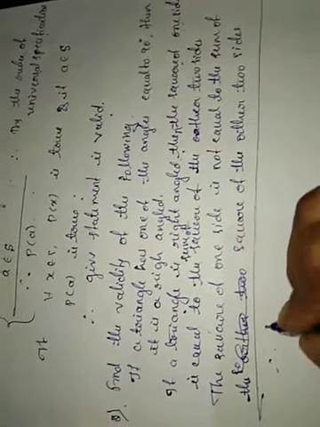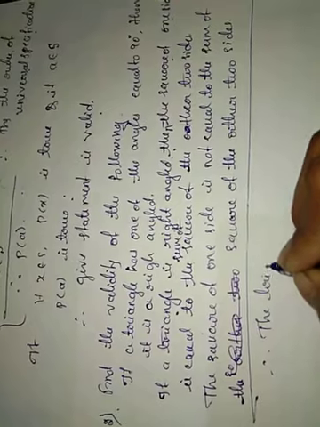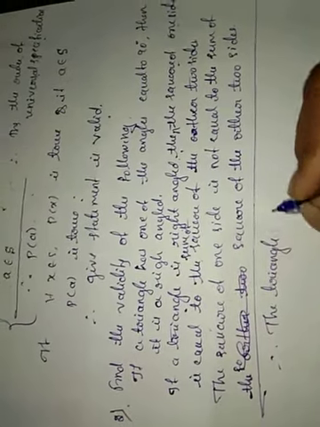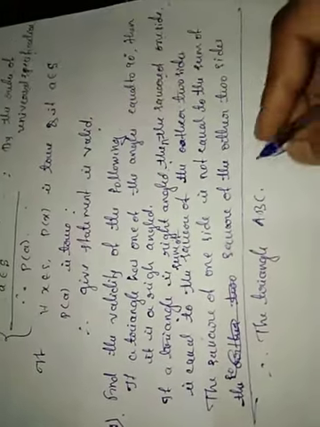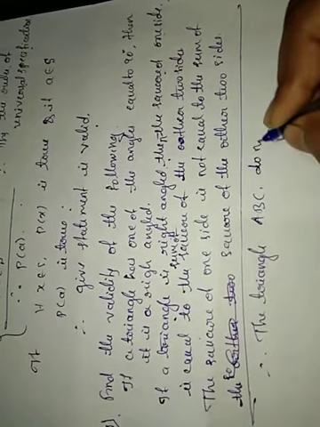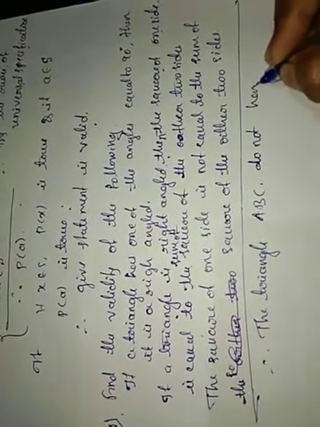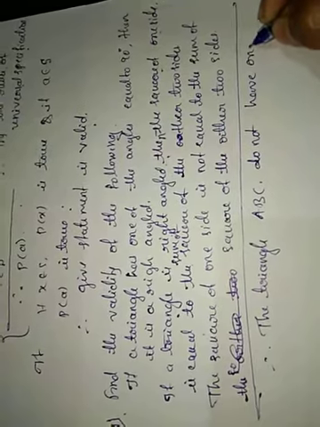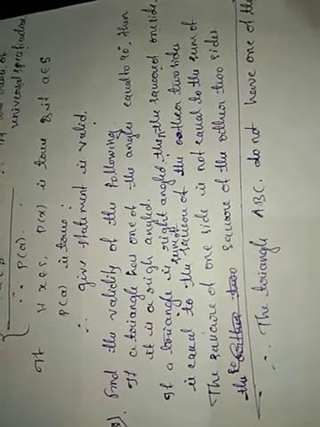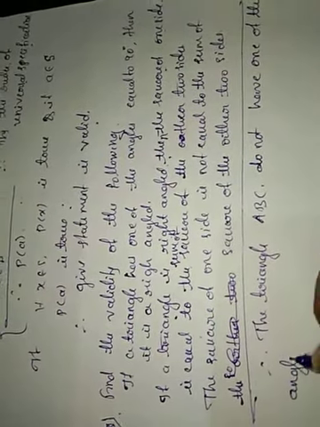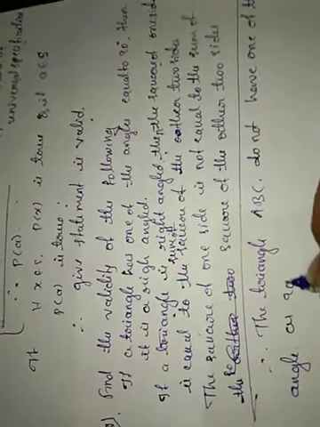Therefore, the triangle ABC does not have one of the angles as 90 degrees.